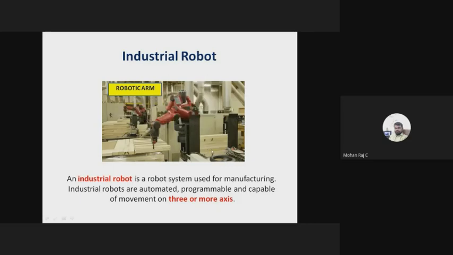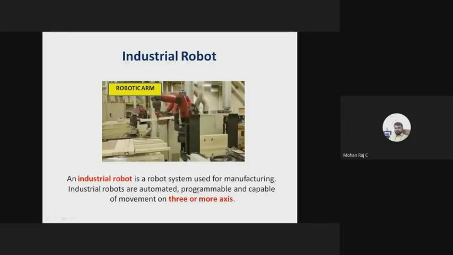Because the hardware alone will not play any role in the industry. You need software to automate that robot. So it is an industrial automated robot, right? And it is automated and programmable. So for that only we need software, and it is capable of movement on 3 or more than 3 axes, right? Your application requires some motion, right?